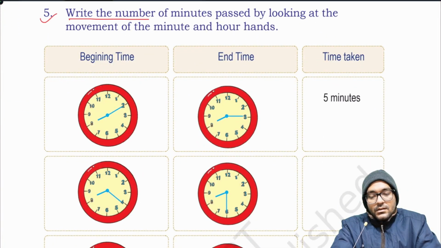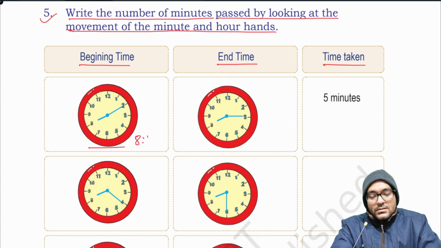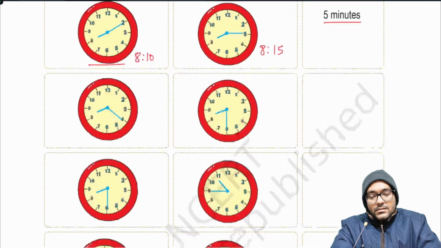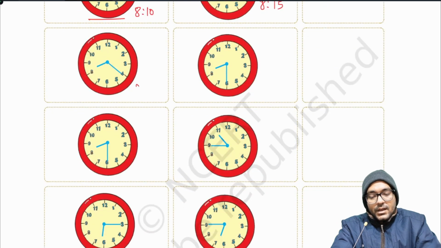5. Write the number of minutes passed by looking at the movement of the minute and hour hands. Beginning time, end time, time taken. Beginning time 8 o'clock 10 minutes. End time 8 o'clock 15 minutes. Time taken 5 minutes. Similarly, beginning time 8 o'clock 20 minutes. End time 8 o'clock 30 minutes. Time taken 10 minutes.